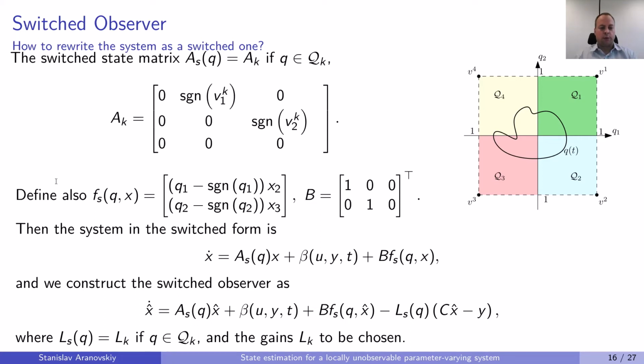And with the given definitions, we can rewrite the original system in the switched form. So this system is exactly the same system as we considered in the problem statement, but now it's written using this switched matrix. So we can also construct the switched observer. As usual, we reproduce the behavior of the system and we add the corrective term. So now the problem of observer design is to find such gains L1, L2, L3, and L4, one gain for each of the squares, such that the overall system is stable.